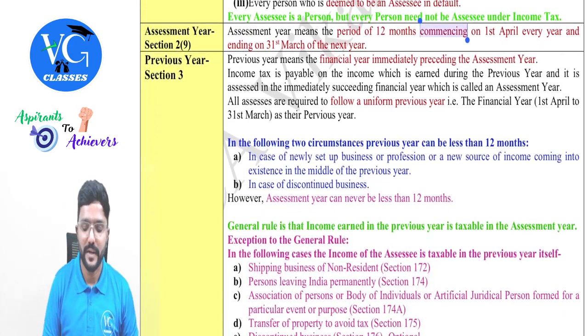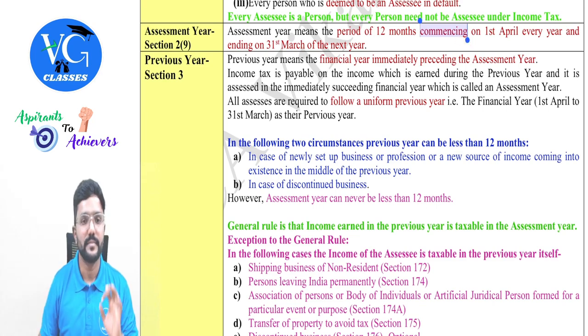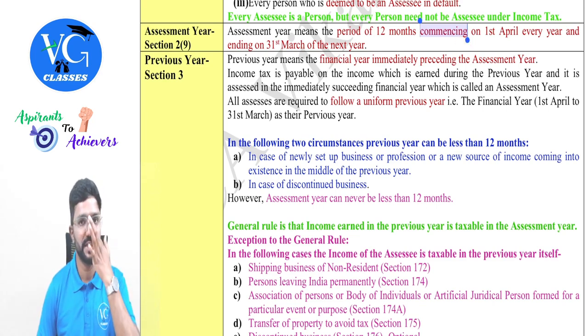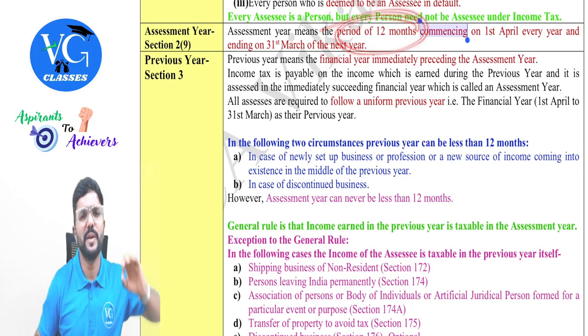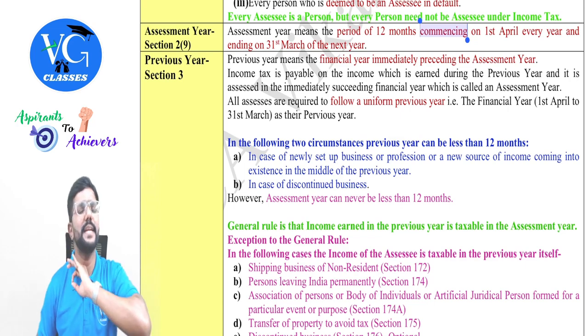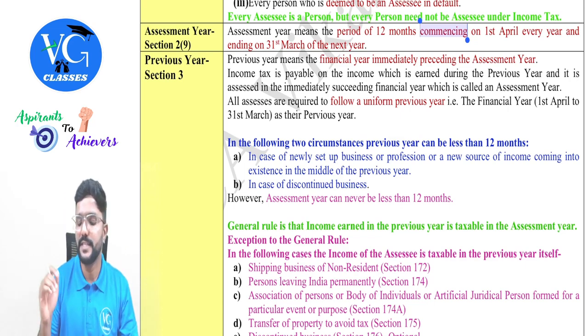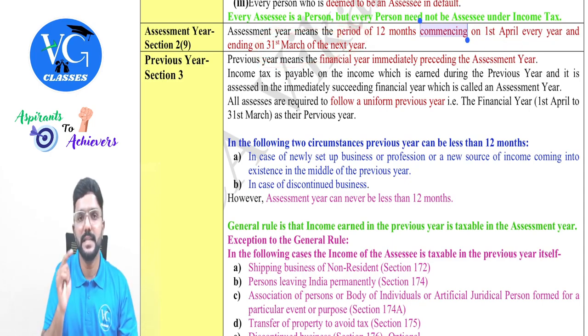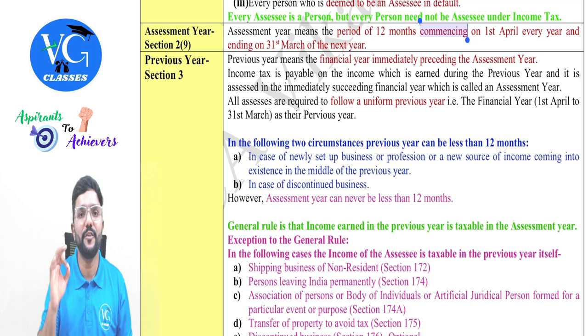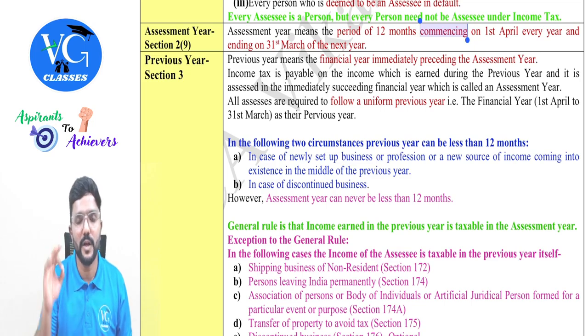Okay. Then coming to the assessment year, guys. Assessment year is defined in section 2, clause 9. Assessment year means a period of 12 months. It will always be a period of 12 months. It can never be less than 12 months, guys. Commencing on 1st April and ending on 31st March. And this is the year in which the tax has to be paid and income tax returns have to be filed. The due date to file income tax returns will always fall in the assessment year, guys.